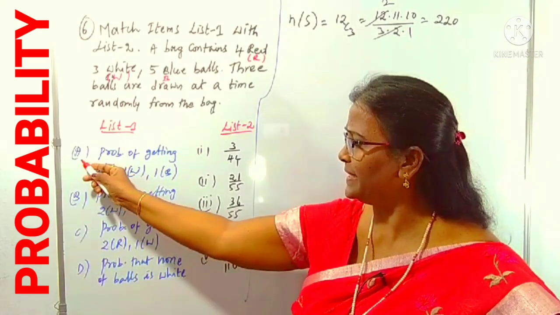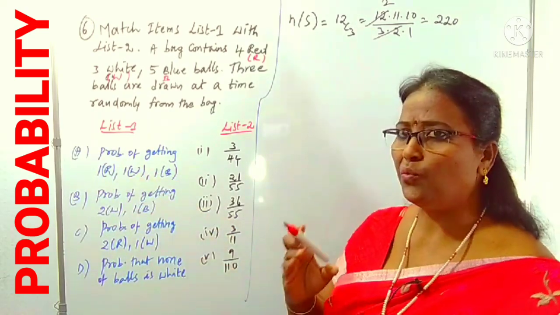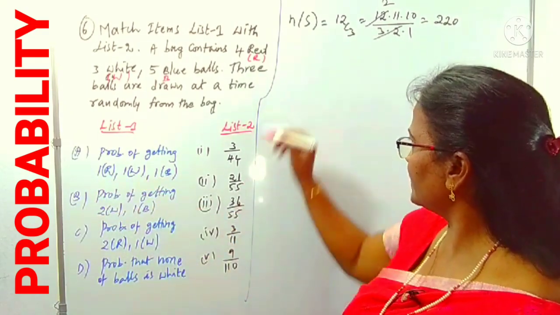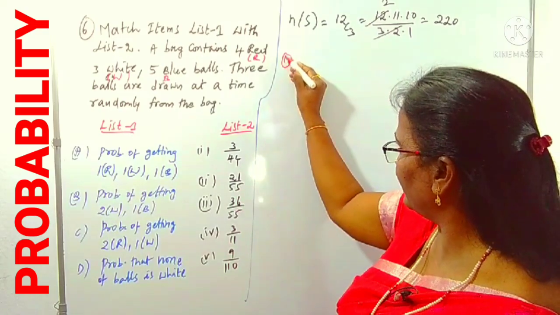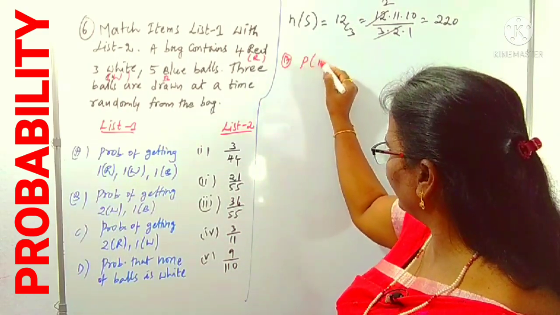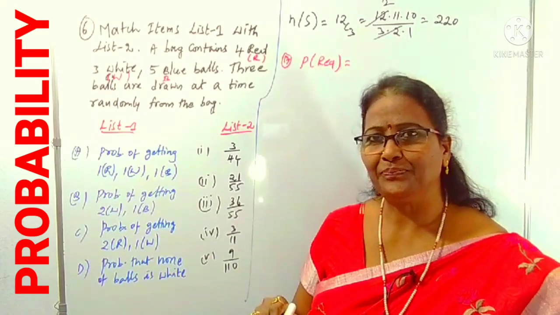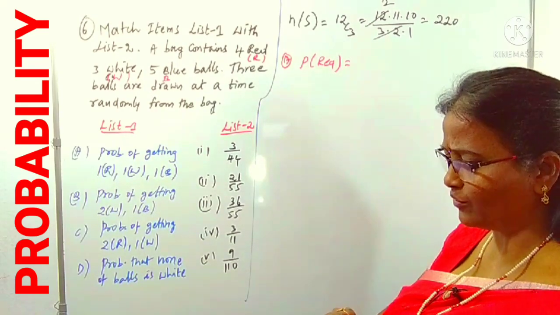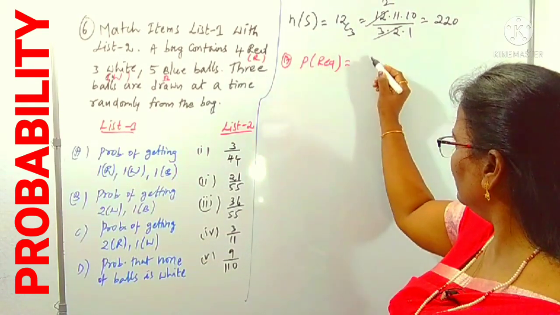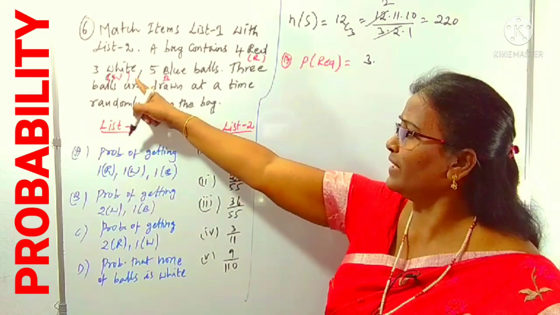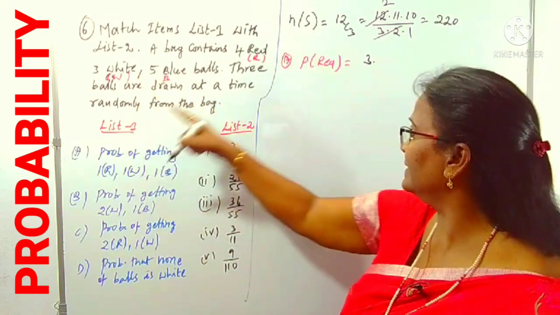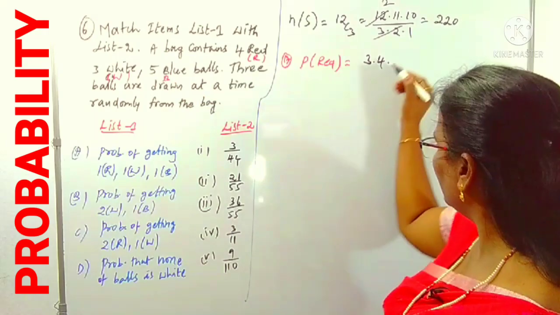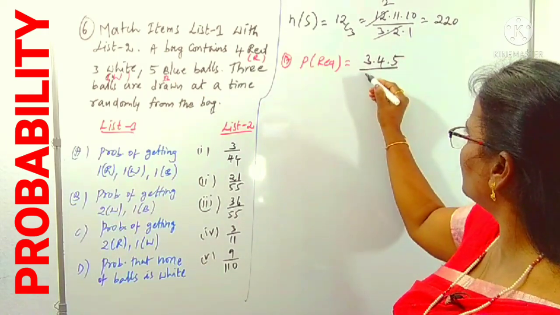Now we can consider the first bit, A. Probability of getting 1 red, 1 white, 1 blue. For A, the probability required is 1 white: total whites are 3, that is 3C1, which means 3 only. We write 3 in the numerator, and 1 red means 4, and 1 blue, that is 5. This is n(E) by n(S), which is 220.